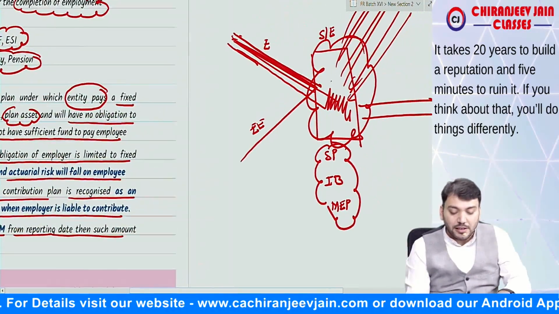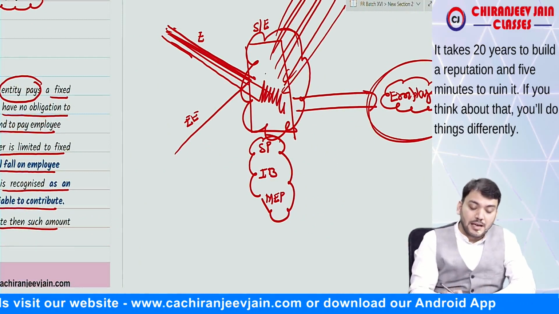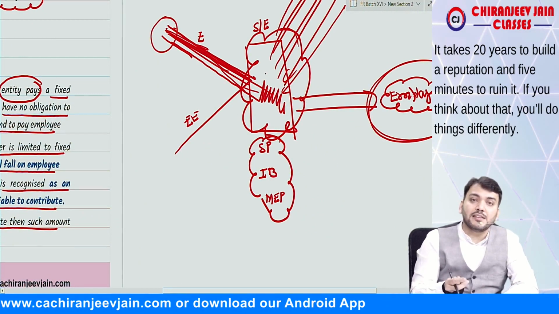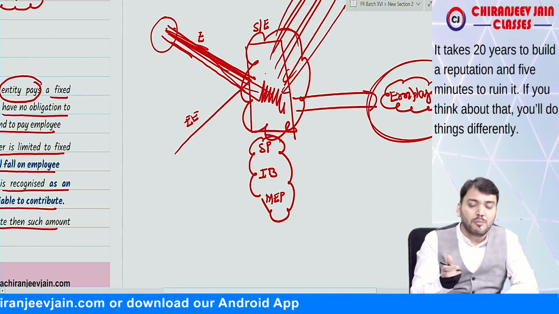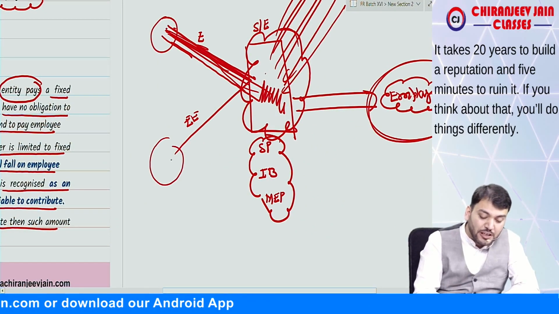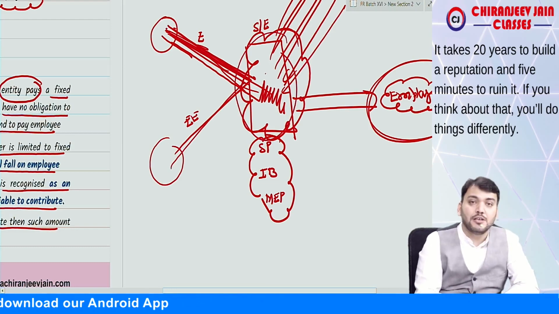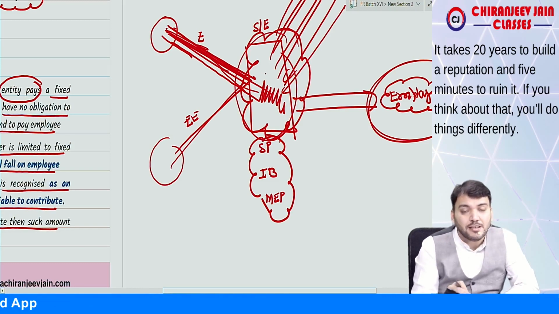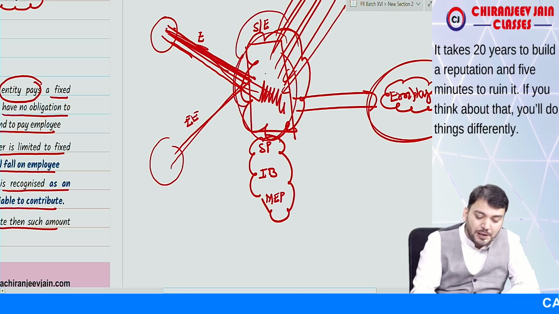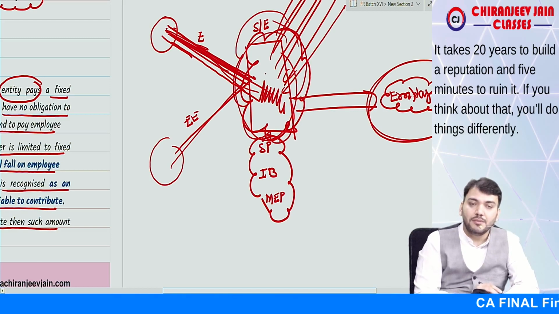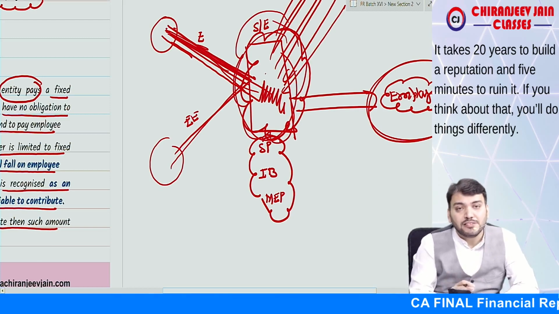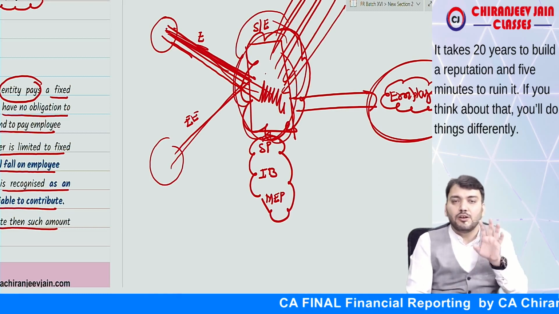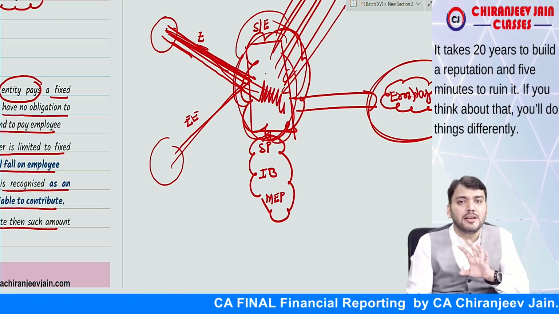Just try to understand. In defined contribution plan, the entity is liable to contribute to a plan, and that amount will be equal to the amount contributed by the employee. Both employer and employee will contribute to that plan, which will be a separate entity, correct? Once the amount is contributed to the plan, the obligation of the entity will be over, correct?